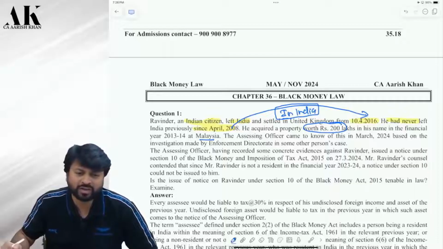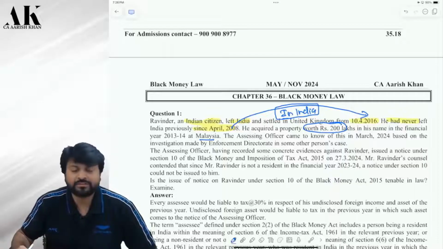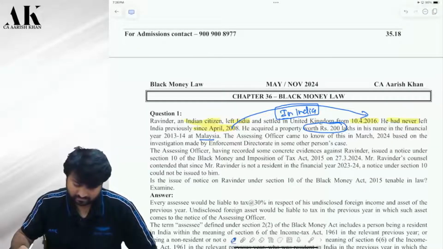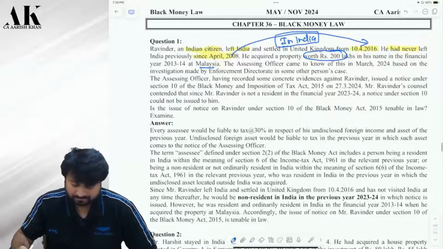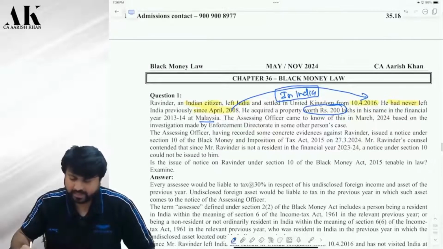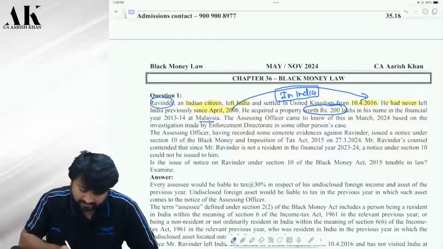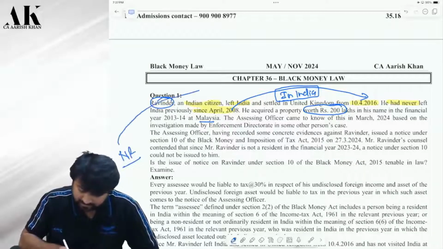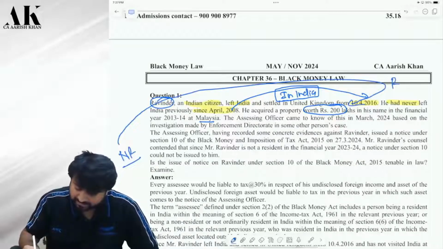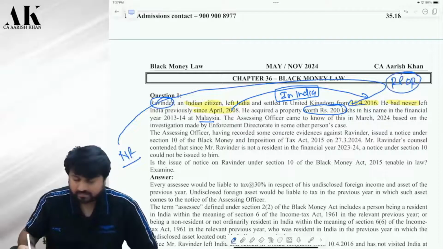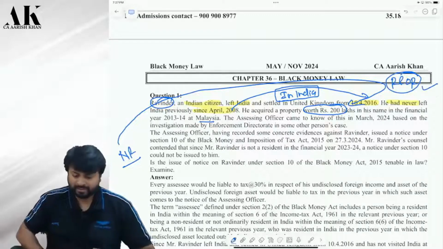Yes or no? Are you clear? Tell me loudly, are you clear? Sir, notice can only be sent to assessee, sir. No one else can send notice. Is this clear? Is this notice valid or not? Because Ravinder is no doubt today non-resident, correct? But in the year in which he purchased the asset, at that time he was resident and therefore he will be liable for black money law in this country.